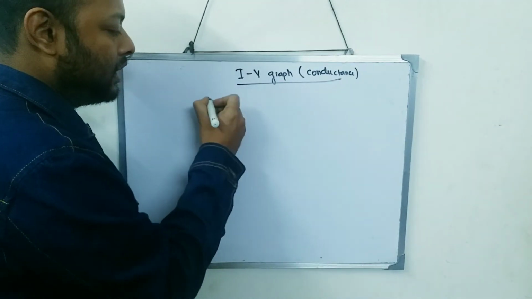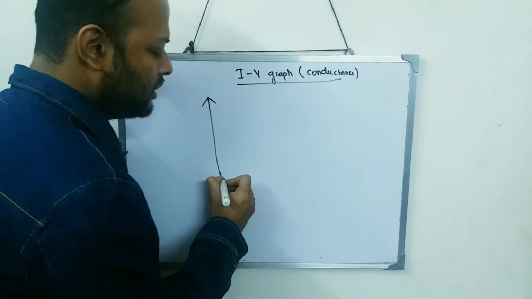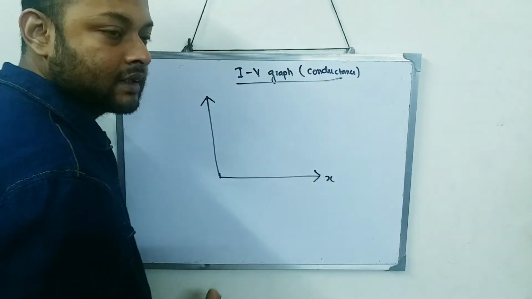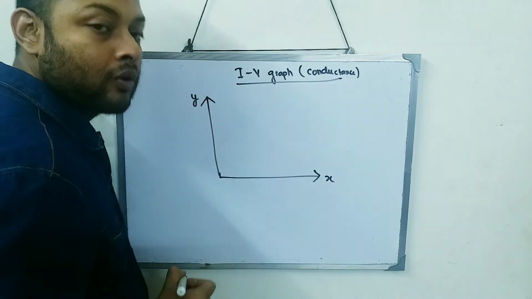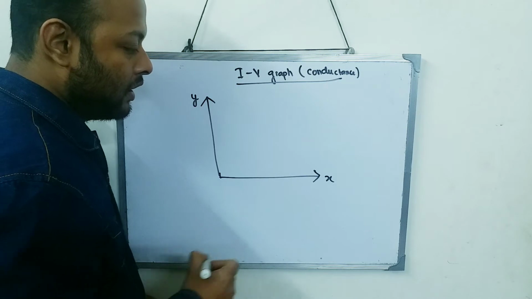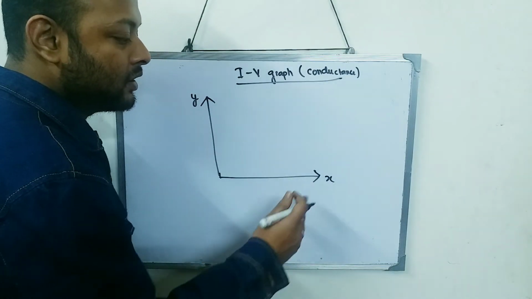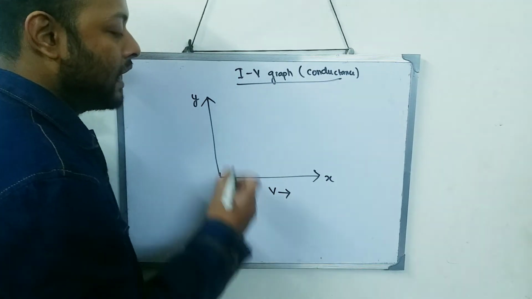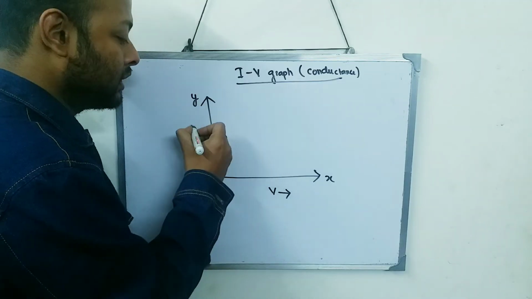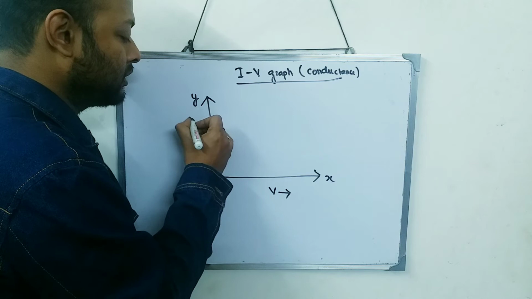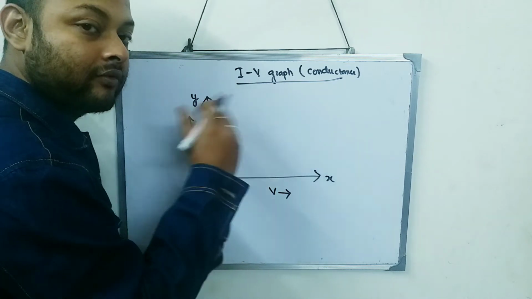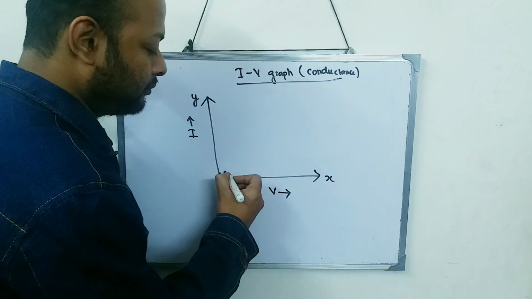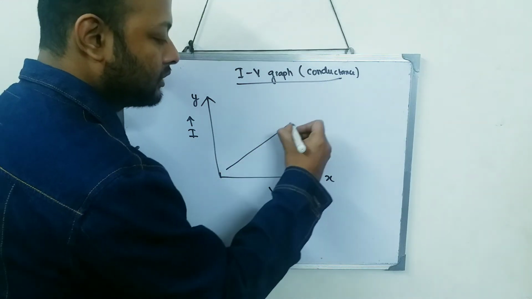Suppose we take a graph. This is my x-axis and this is my y-axis. This x-axis will now represent voltage and this y-axis will now represent current, because this is an IV graph, not a VI graph. And suppose I take a line like this.